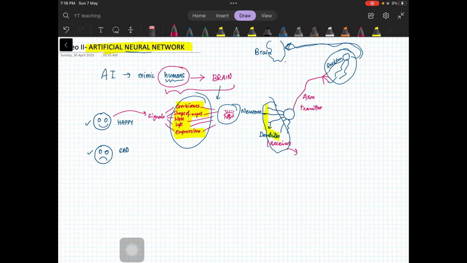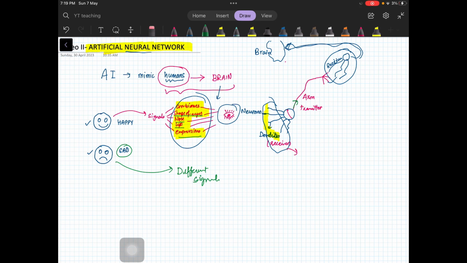Apart from these signals, the neuron will also do some kind of job on its own, from past experience or something like that, to give the final output to the next neuron. Similarly, when you look at the face of a sad person, you will have different signals. All these signals will change: the shape of the eyes, the nose, the lips, the expressions, and maybe the ambience is also different. So this is how the brain is processing.